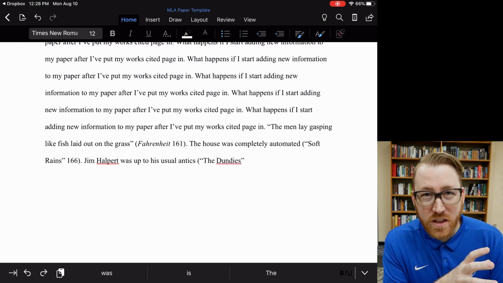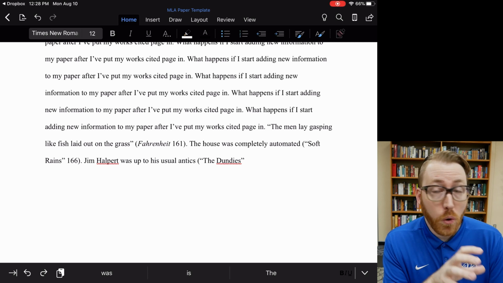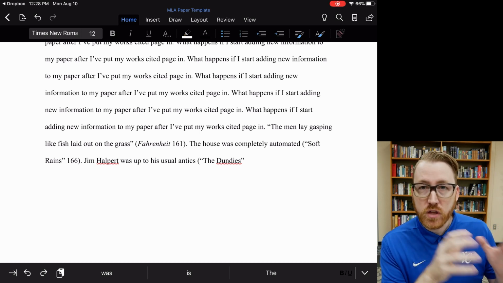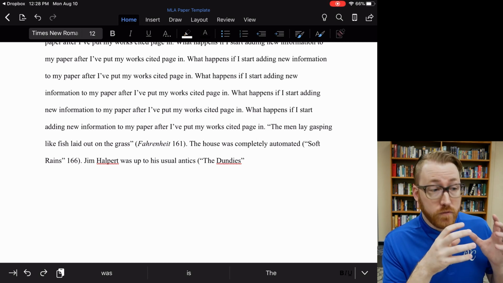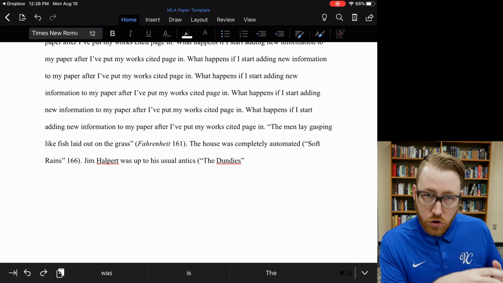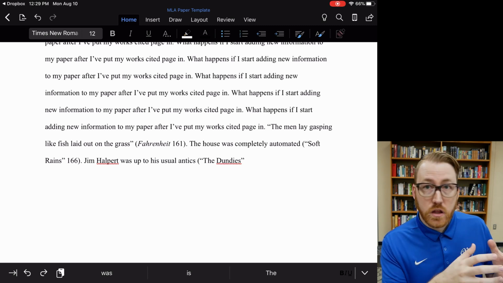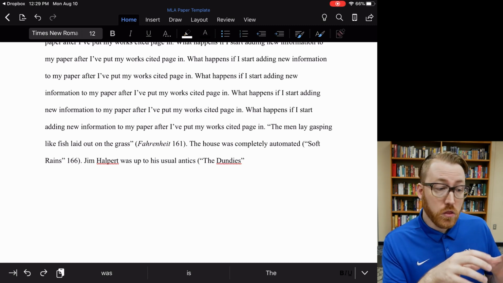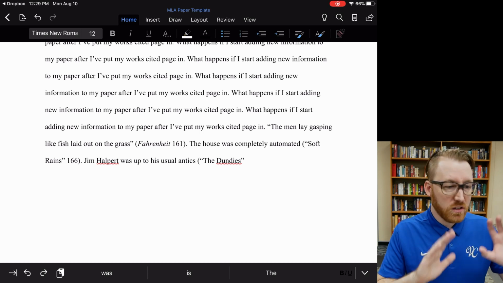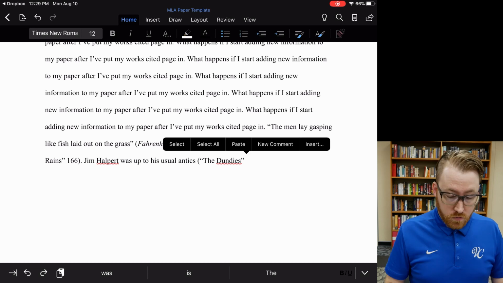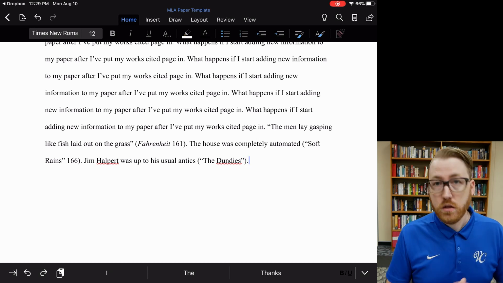Now, there are no pages in an episode of television, obviously, and when you don't have a page number to attach to an in-text citation, which will happen very often with electronic sources that don't have discrete page numbers, or videos, music, things like that, there won't be a page number. So you just leave that part out. It's easy. Just end your citation right after that tag, put a period after it, and you're done.